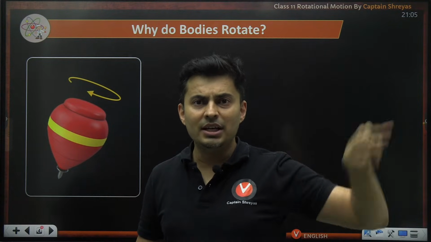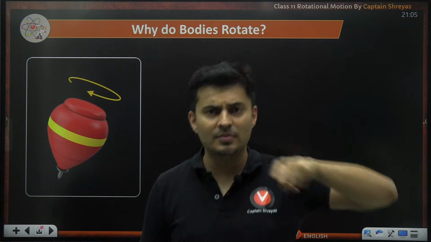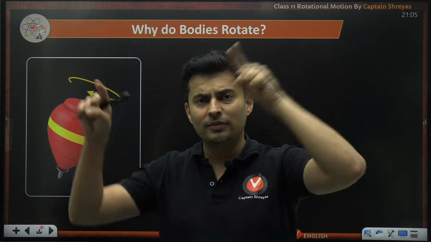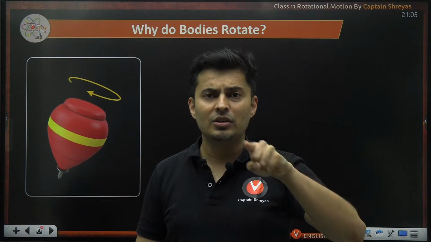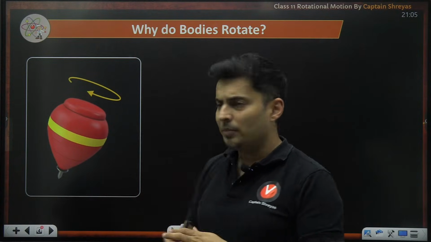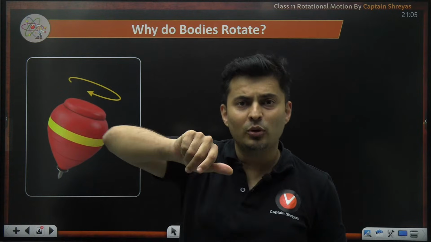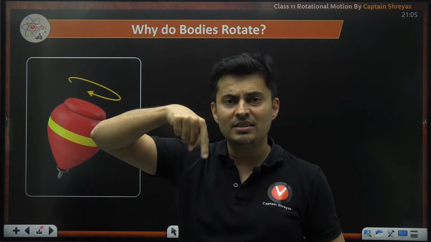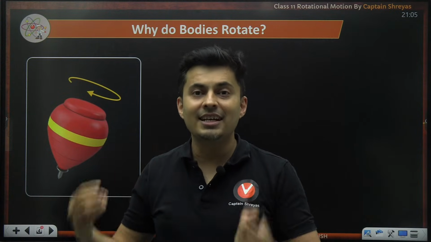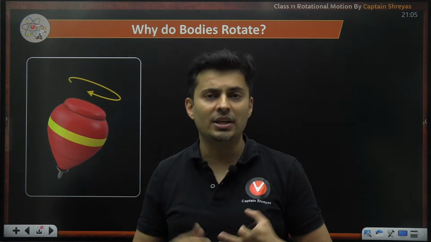What was the reason why it started rotating, and it increases the speed till it reaches some maximum speed? And when you turn it off, slowly the speed goes away until it comes to a halt. Even a top, you apply a force using your hand, it spins, but after some time it stops. What is the reason for its rotation?